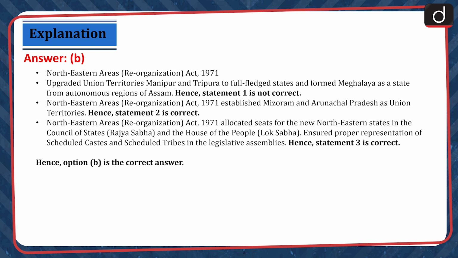Northeastern Areas Reorganization Act 1971 upgraded union territories Manipur and Tripura to full-fledged states and formed Meghalaya as a state from autonomous regions of Assam. Hence, statement 1 is not correct. Northeastern Areas Reorganization Act 1971 established Mizoram and Arunachal Pradesh as union territories. Hence, statement 2 is correct. Northeastern Areas Reorganization Act 1971 allocated seats for the new Northeastern states in the Council of States, that is Rajya Sabha, and the House of the People, that is Lok Sabha. It ensured proper representation of scheduled castes and scheduled tribes in the legislative assemblies. Hence, statement 3 is correct. Hence, option B is the correct answer.